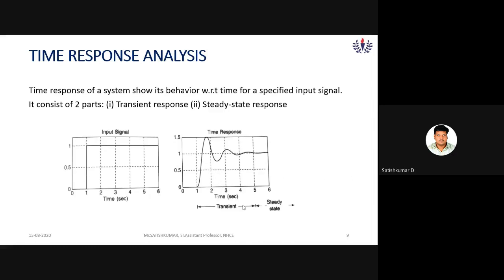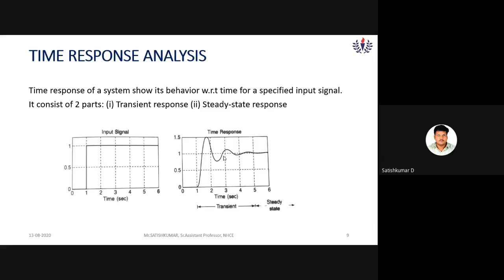And it is divided into two parts, that is transient response and steady state response. So what is meant by transient response? If you look at the transient part, which is oscillatory, you can see in the second diagram, the transient part is oscillatory, either under damped or over damped, and this transient part is characterized by some parameters, which are maximum overshoot, rise time, peak time, and settling time.